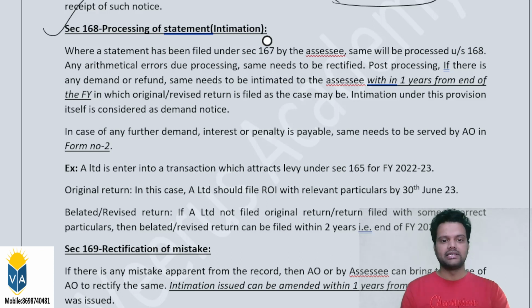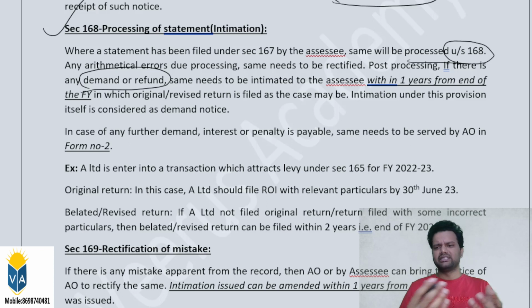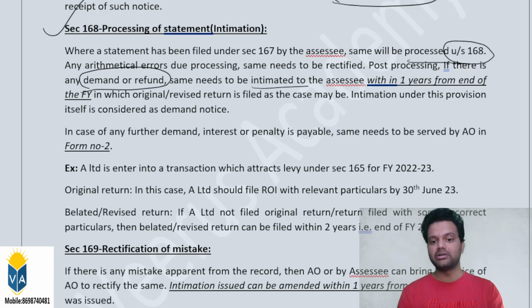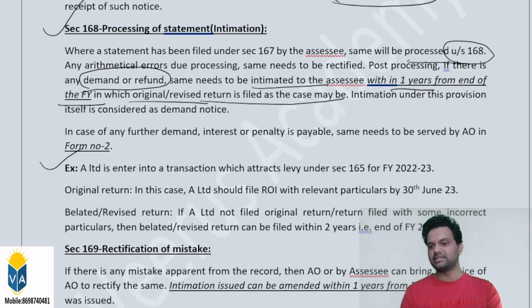Where a statement has been filed under section 167 by the SSC, the same will be processed under section 168. Any arithmetical error due to processing needs to be rectified. Post processing, if there is any demand or refund, or there is nothing, in any case he has to give an intimation. The same needs to be intimated to the SSC within 1 year from the end of the financial year in which the original or revised return was filed, as the case may be. I have given an example here. We can see in detail how the timeline is applicable.